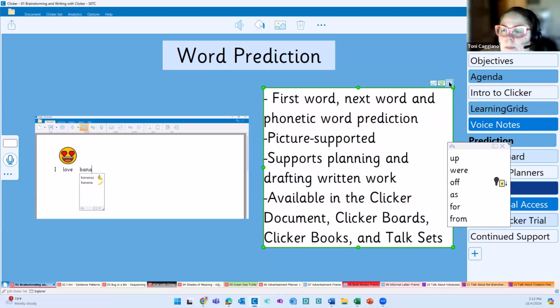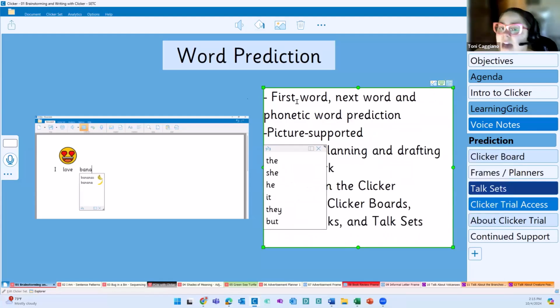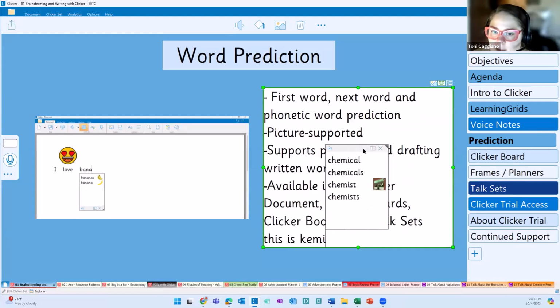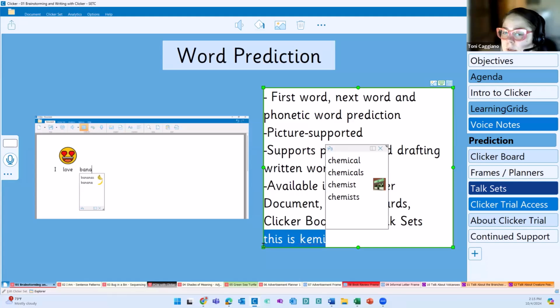So let me pop that out. As you could see here, we have the option for first word, next word, and phonetic word prediction. So we could see that at play here. You could see that it's picture supported.